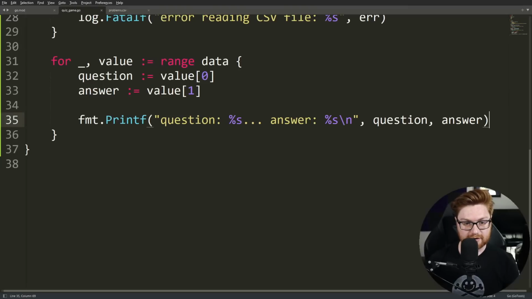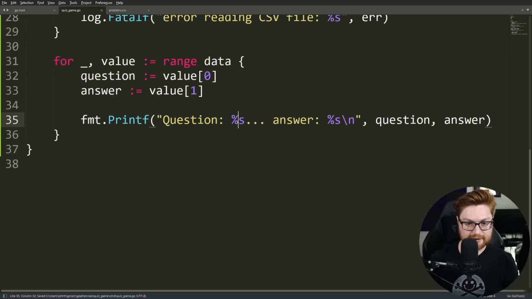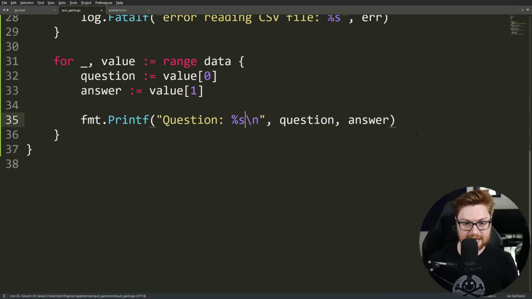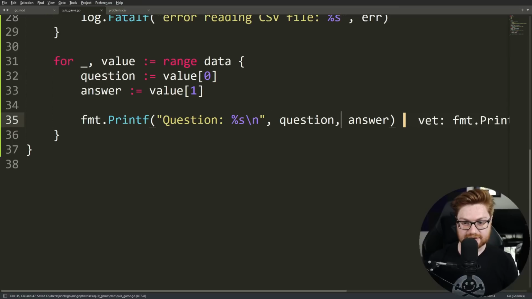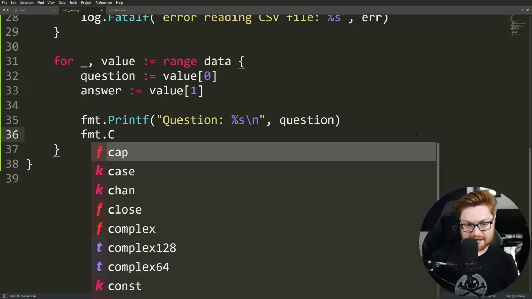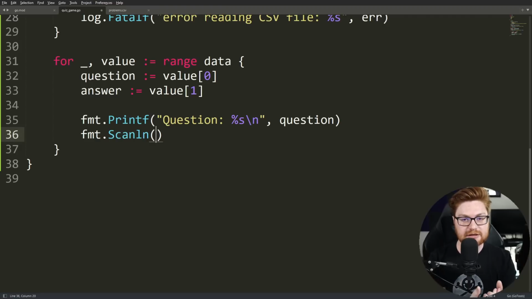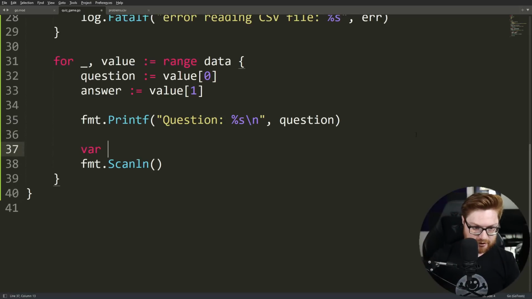Okay, so now that we've read all this in and we've got it being displayed, we could just basically ask the questions here. We could say, hey, let's use question and then display the actual question, not passing in the answer, but this time requesting the answer with something like fmt.Scanln, scan line, right? And that will need to take in a variable that we want to be able to retrieve and store the user input in. So that means that we need to declare a variable for it to be able to work with. Let's say, hey, var, I guess, input.